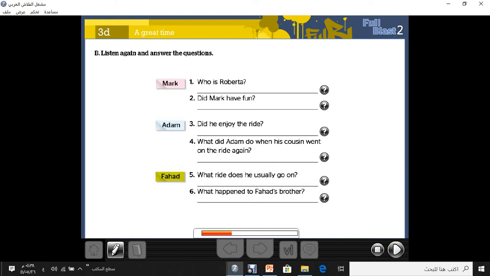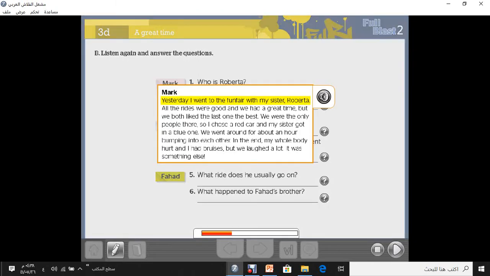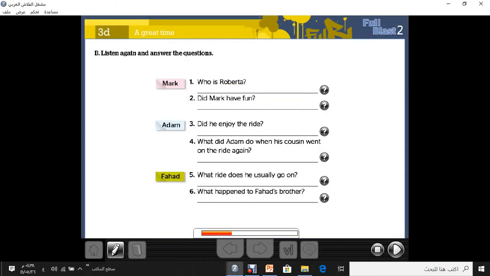Okay. Mark, who is Roberta? Who can answer? Yesterday I went to the funfair with my sister Roberta. Who is Roberta? Mark's sister. Okay. Number 2.